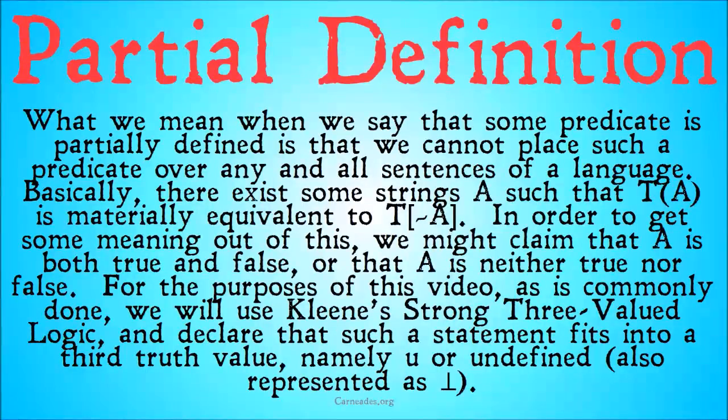So, we have statements that are true, statements that are false, and statements that are undefined. Instead of a bimodal logic, we have a trimodal logic. We have three different options for any given statement. So when we run our truth predicate over it, we can put out a true, a false, or an undefined.